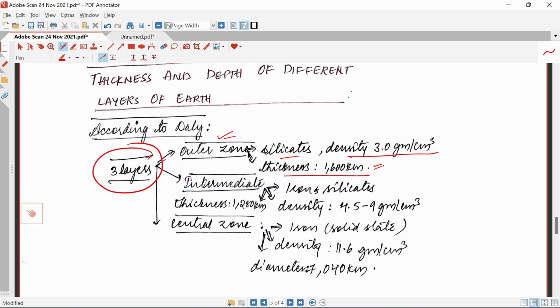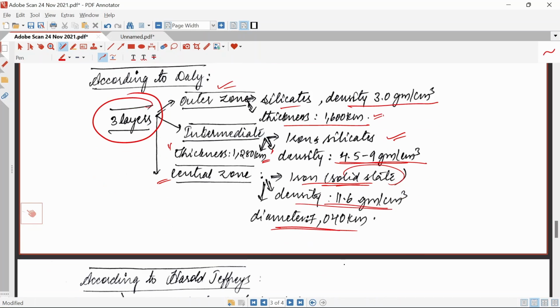He said that the intermediate zone has iron and silicates with a density of 4.5 to 9 grams per centimeter cube, and a thickness of 1280 kilometers. And the last zone is the central zone, that is again the core area, mainly consisting of iron, solid in state, with a density of 11.6 grams per centimeter cube, and a diameter of around 7040 kilometers.